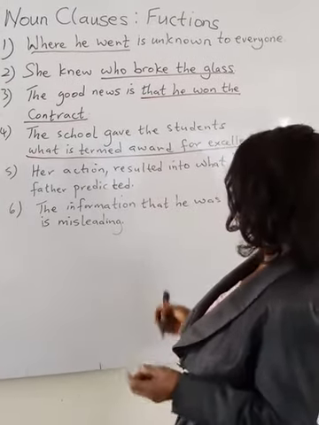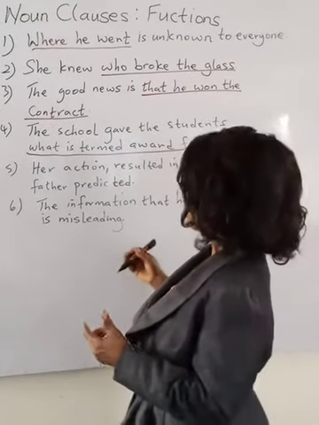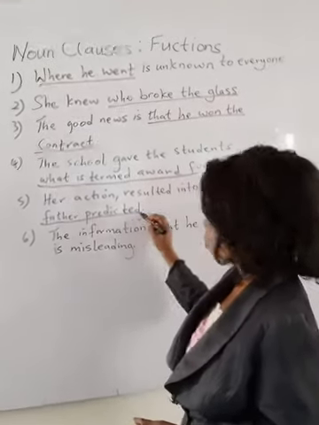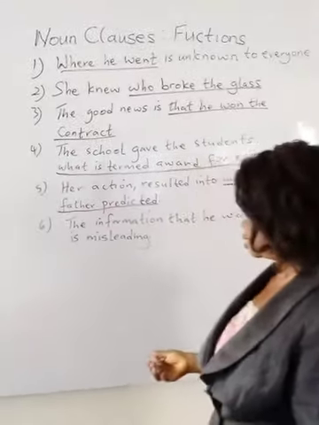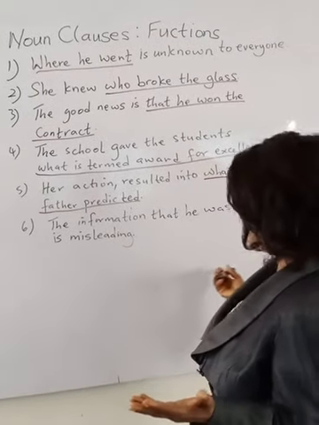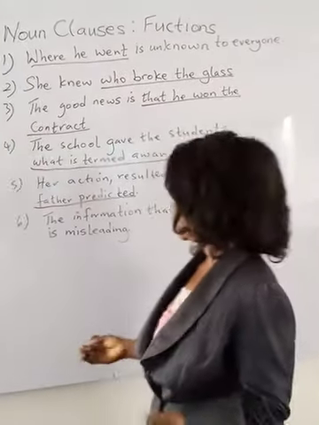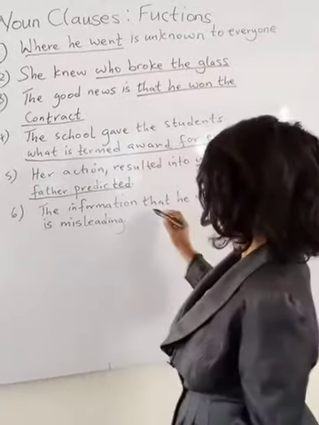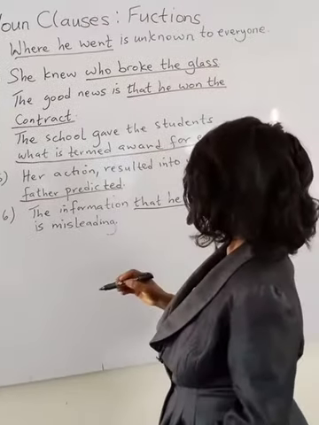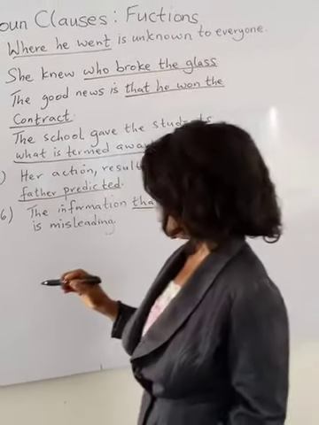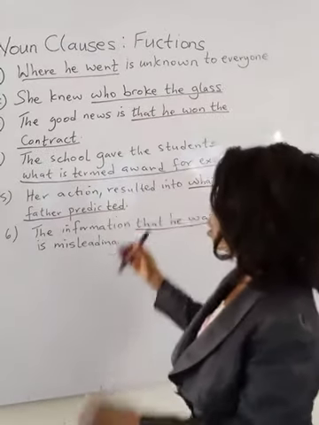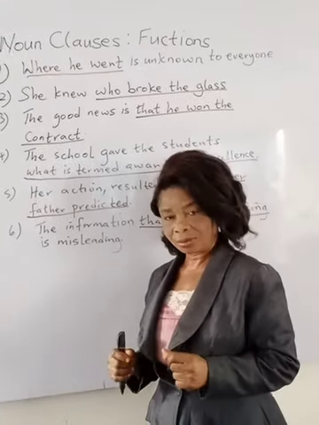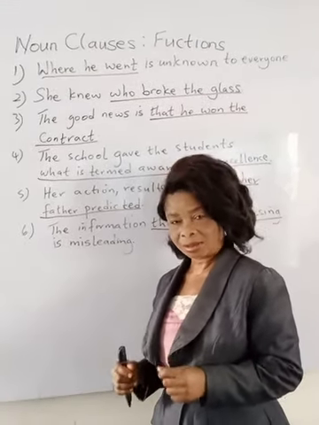5, her action resulted into what her father predicted. Our noun clause here is what her father predicted. Then 6, the information that he was missing is misleading. Now, our noun clause there is that he was missing.